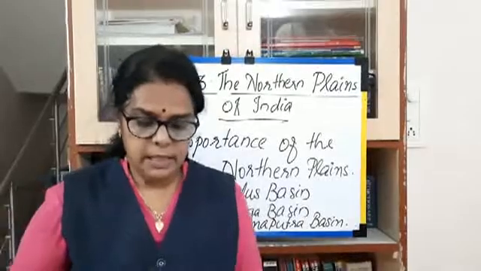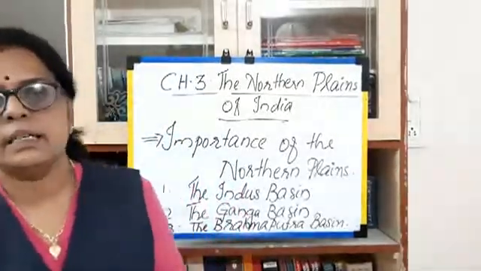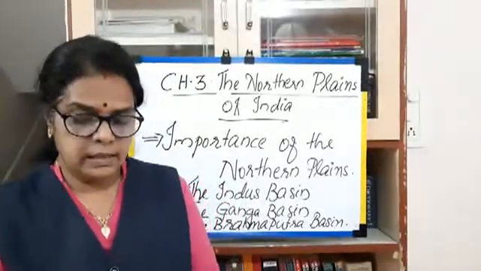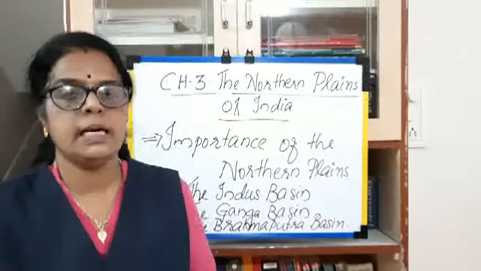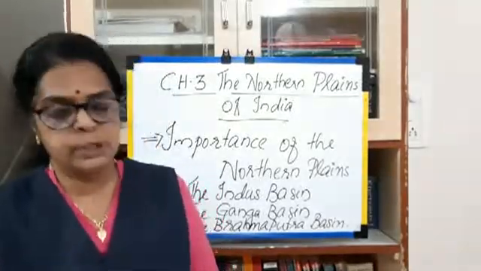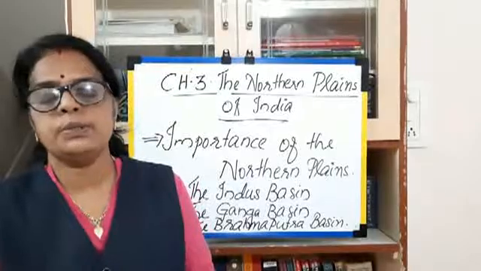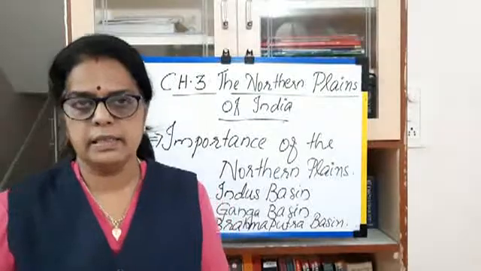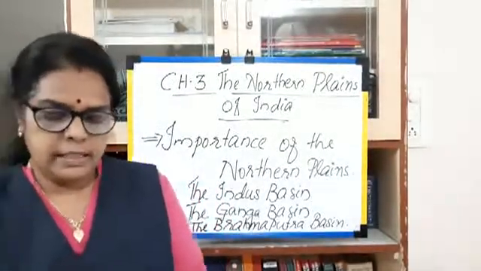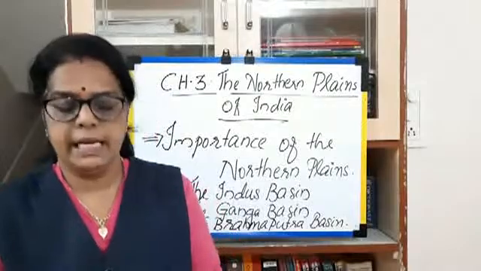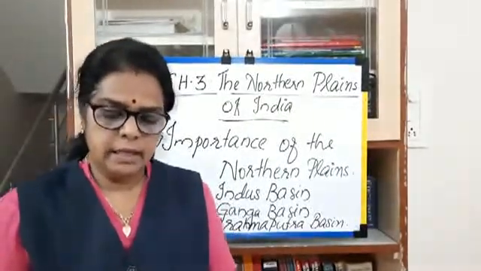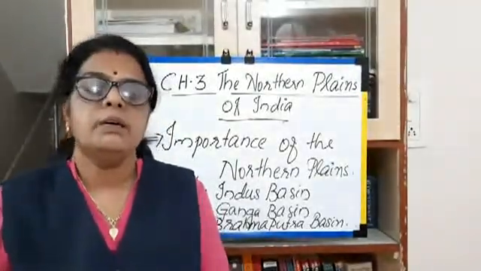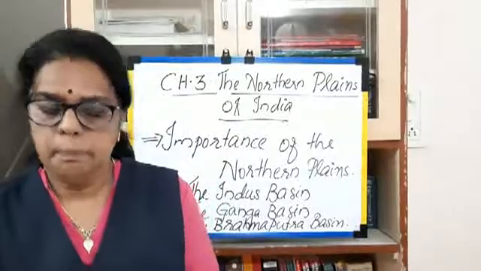So the river Ganga originates from the glacier in the Himalayas, and it flows through Uttar Pradesh, Uttarakhand and Bihar, and its distributaries go through West Bengal. The Ganga has some tributaries, that is Gomti, Gagra, Kosi and Gandak. The Ganga river basin is the most fertile region of the northern plains.